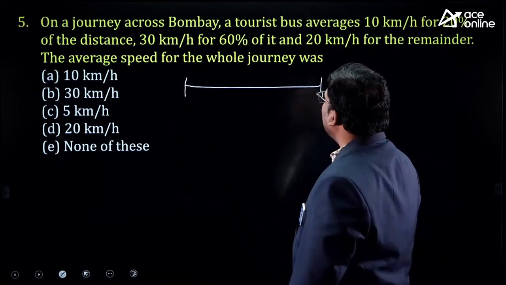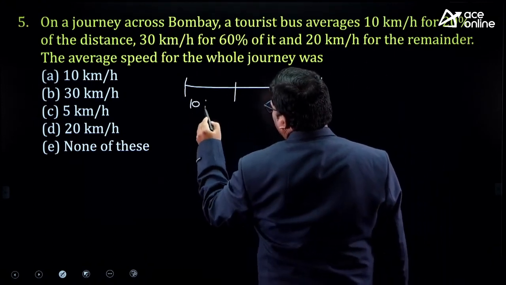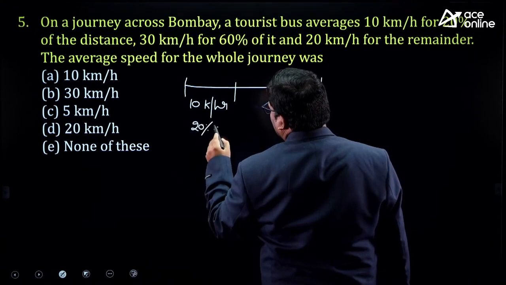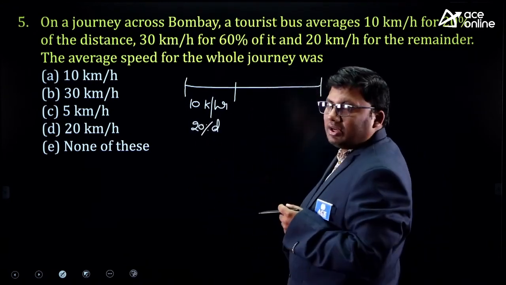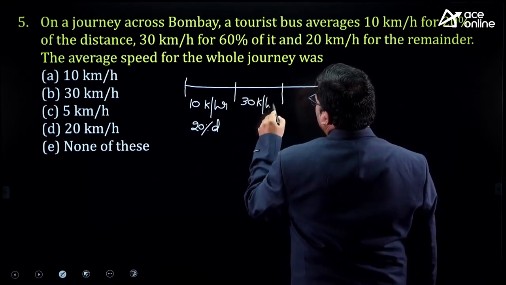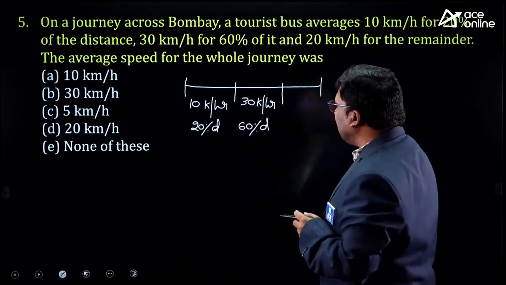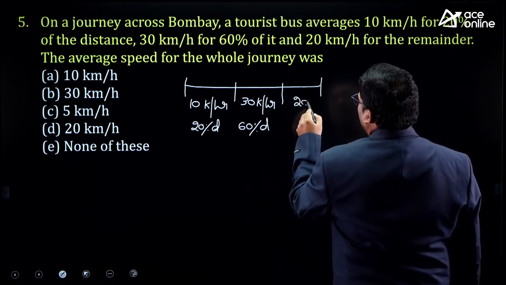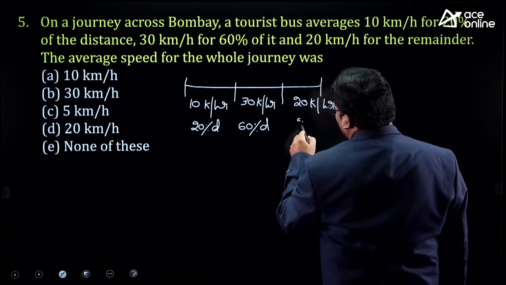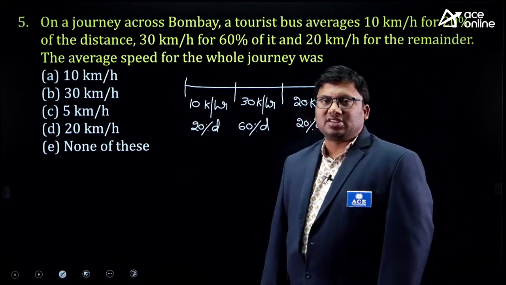A tourist bus averages 10 kilometers per hour and covers 20% of the distance. Next, it goes at 30 kilometers per hour and travels 60% of the distance. Then at 20 kilometers per hour, the remaining 20% of the distance.